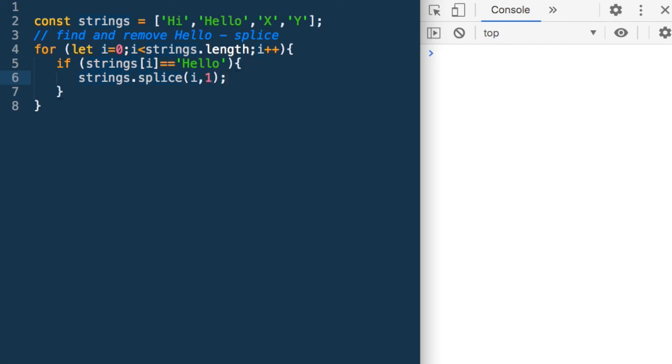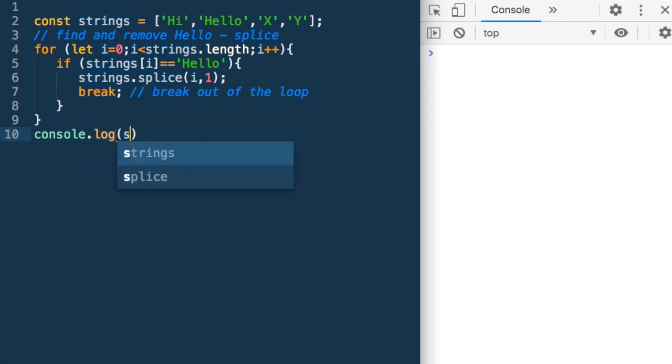So now that our job is over, we have found hello and removed it, we will just do break. Break means now I need to get out of the loop, my job is over. I don't need to check more. So break is to break out of the loop. So now that I have broken out of it, I can now just say console.log strings.